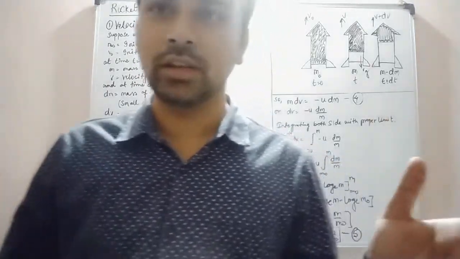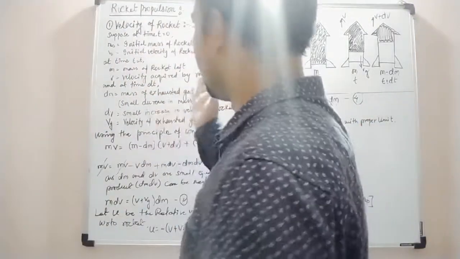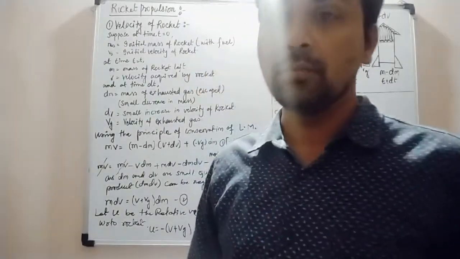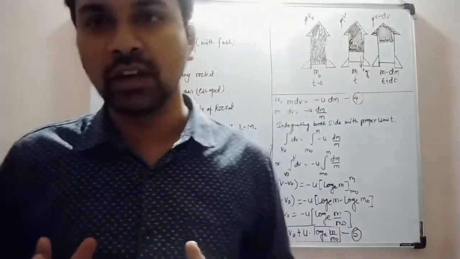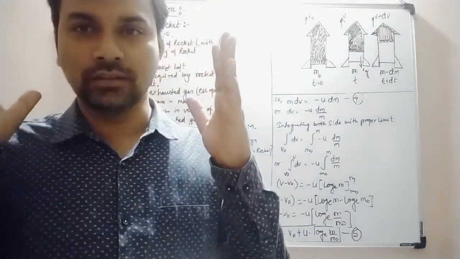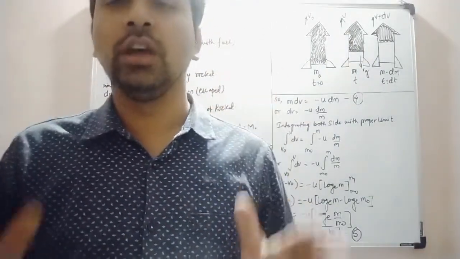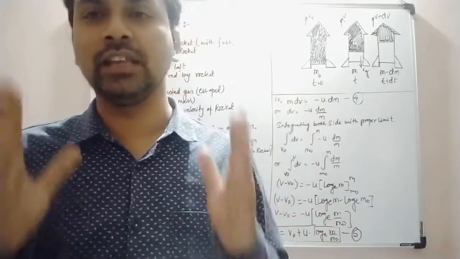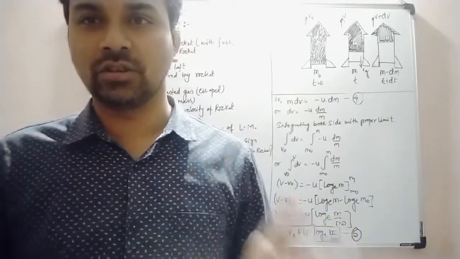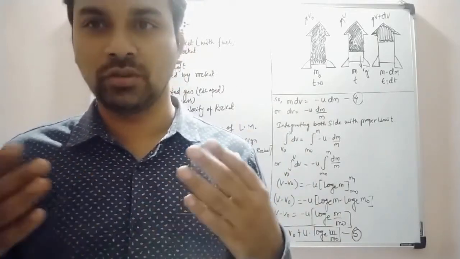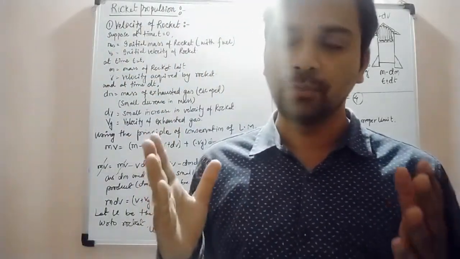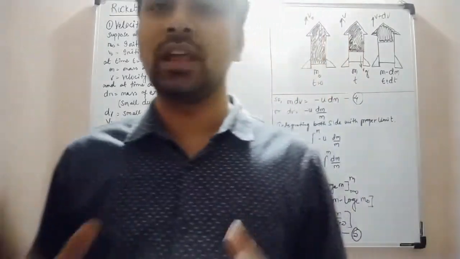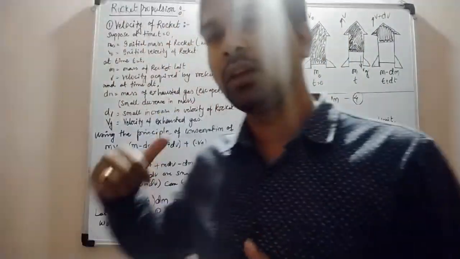Rocket propulsion. Our next topic is rocket propulsion, a system with variable mass. Whenever a rocket moves in an upward direction, it has a mass of its own along with the fuel which it contains. Whenever the fuel gets exhausted, what happens to the velocity of the rocket, the burned out gas, and the thrust? We are going to discuss that in this topic.